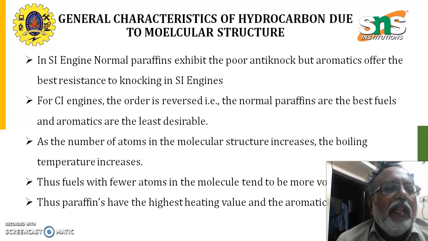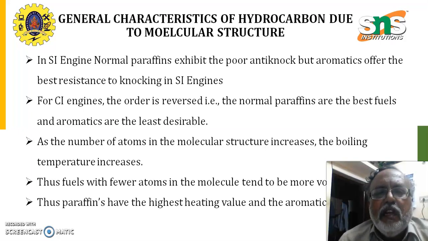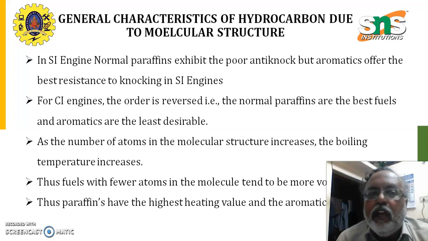In the SI engine, spark ignition engine, normal paraffins exhibit poor anti-knock, but aromatic offers the best resistance to knocking in spark ignition engines.